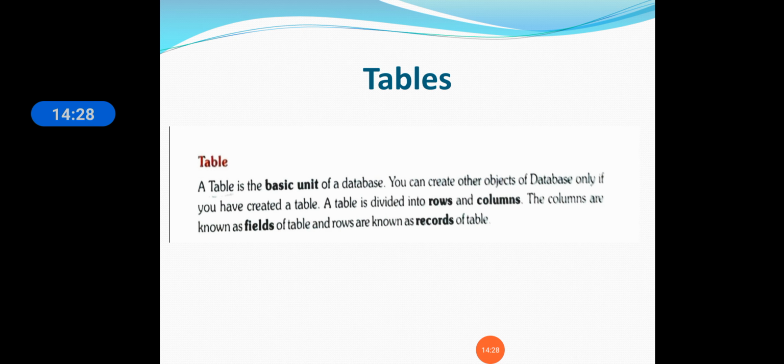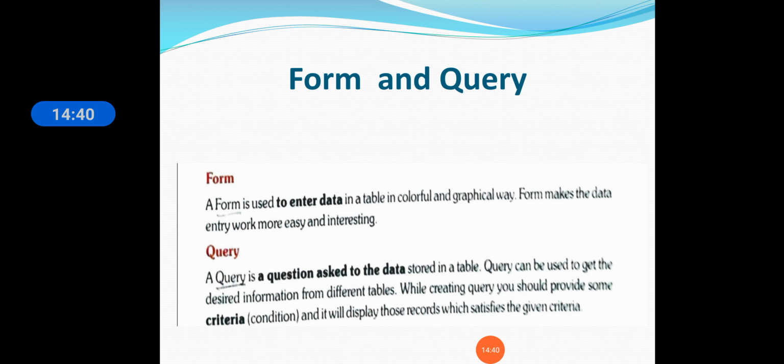We have learned about tables. A table is in the form of rows and columns, where columns refer to fields and rows refer to records.